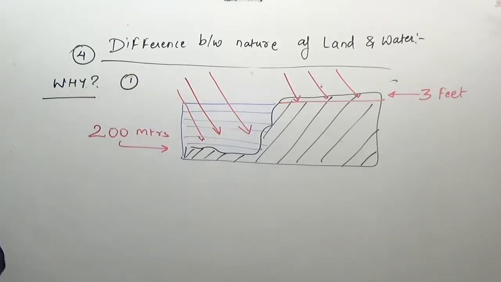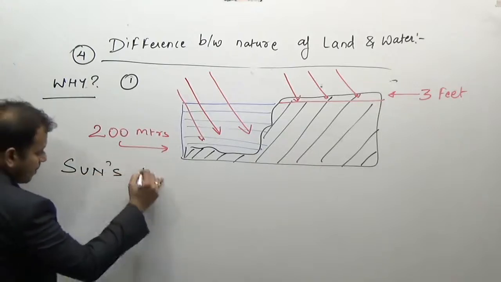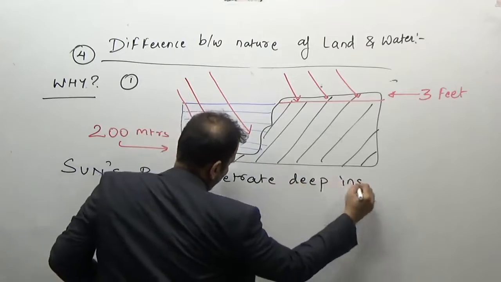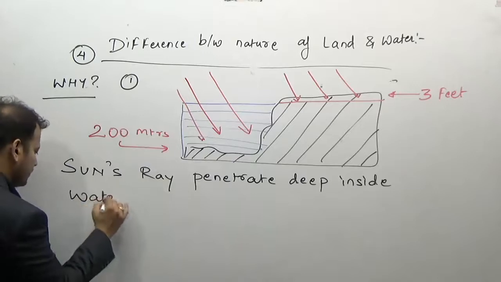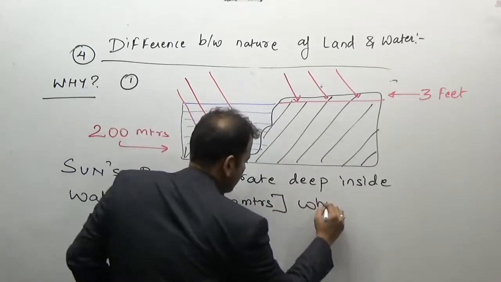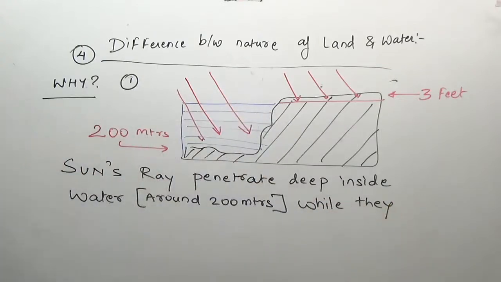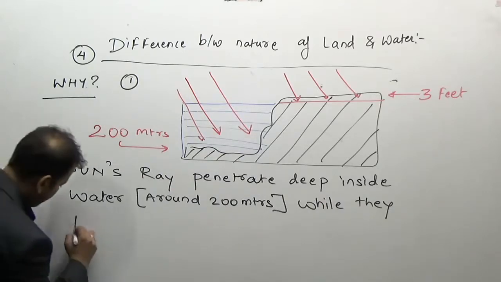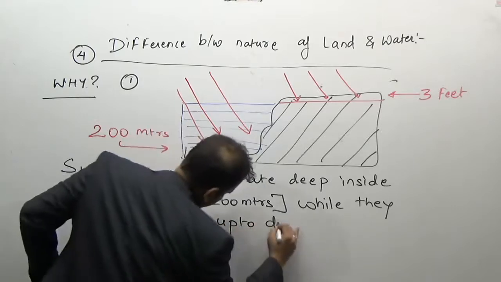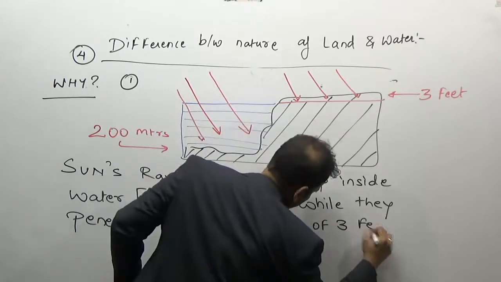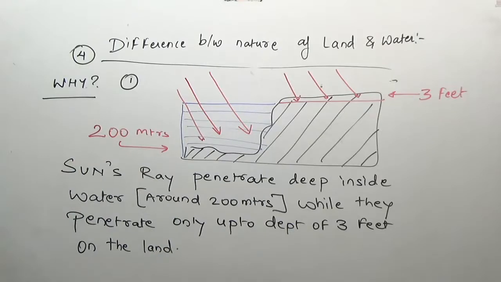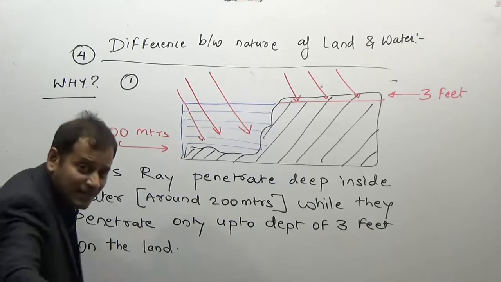So what is the reason? The first reason is sun's rays penetrate deep inside water, around 200 meters, while they penetrate only up to a depth of 3 feet on land.